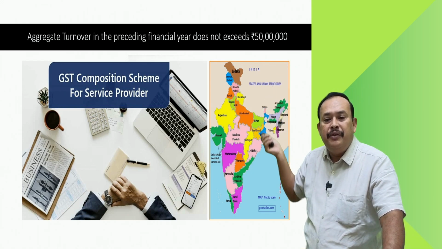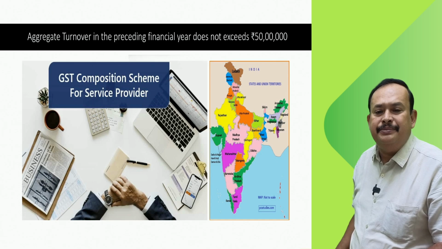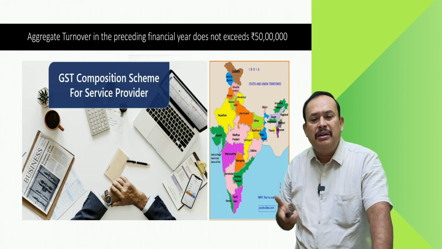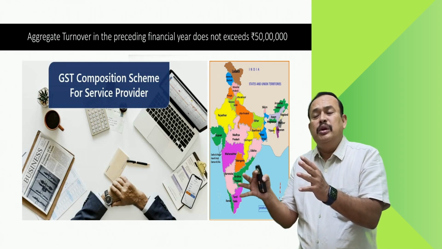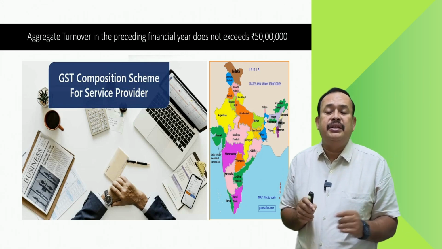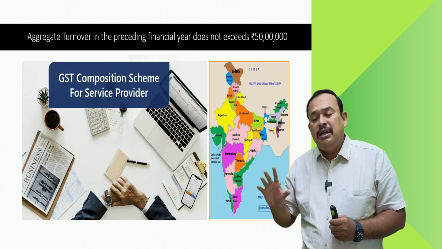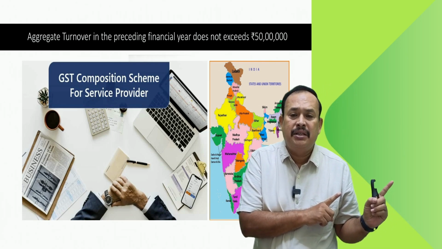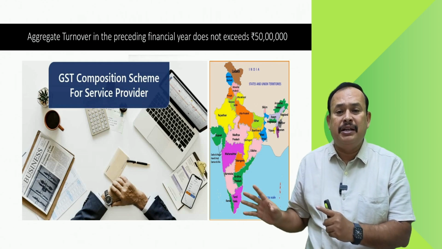I mentioned here that the 50 lakhs aggregate turnover should not be exceeded. Further, my dear friends, aggregate turnover of 1.5 crore is nothing but 150 lakh rupees. That means the second group, who are they? Service providers other than restaurant services. Aggregate turnover 50 lakhs maximum all over India. Whenever you refer to 1.5 crore or 75 lakhs, it is for a trader, manufacturer, or restaurant. In the case of a service provider other than restaurant, it is 50 lakhs.